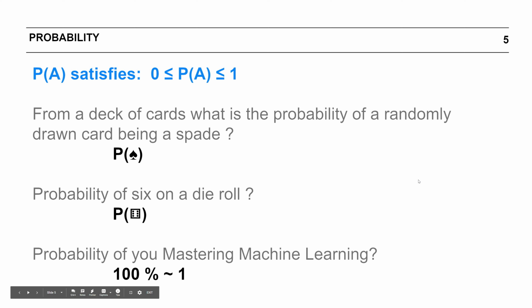Rule 1 was that the probability of any event A satisfies an equation that it's always between 0 and 1. Now imagine a deck of well shuffled cards. If you randomly draw a card, what is the probability of the card being a spade? There are 52 cards in a deck, 13 of each suit. In our example, our suit is spade. So the probability of the card being a spade would be 13 over 52, or 1 by 4, or 25%.